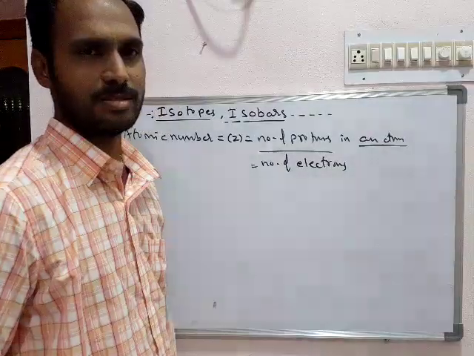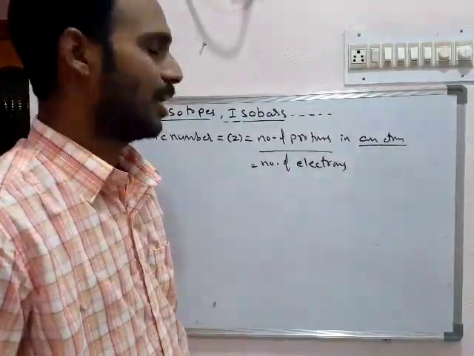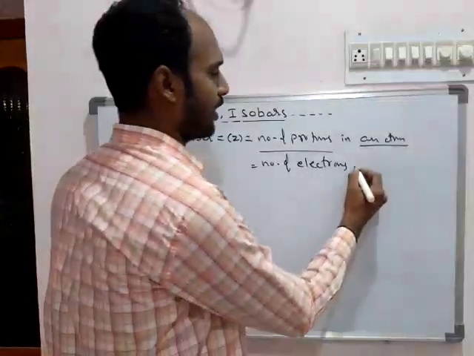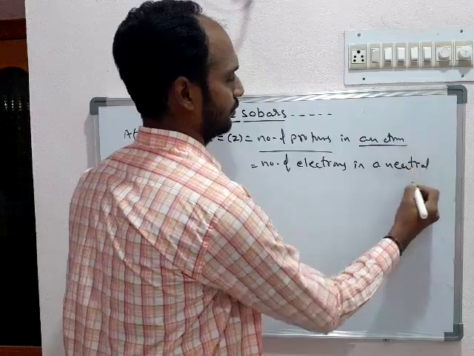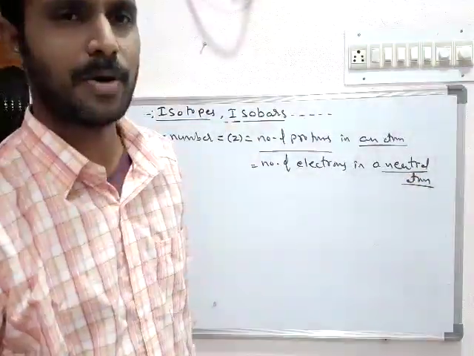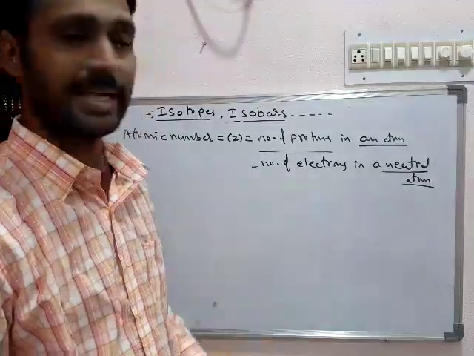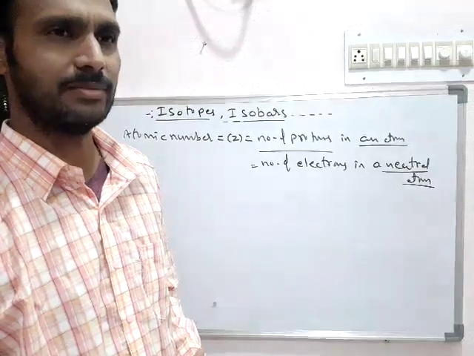number of electrons. But when you speak about the number of electrons, we must use the words number of electrons in a neutral atom, because there is a possibility of losing or gaining electrons, forming positive ions and negative ions.